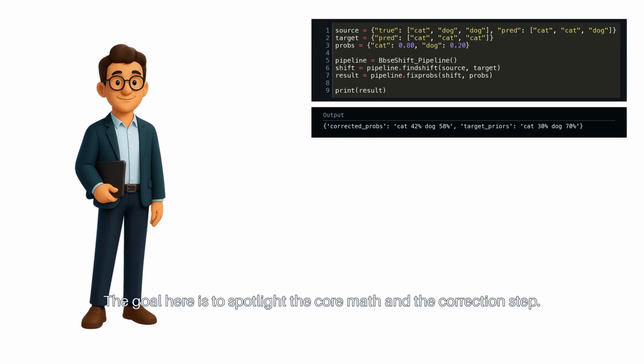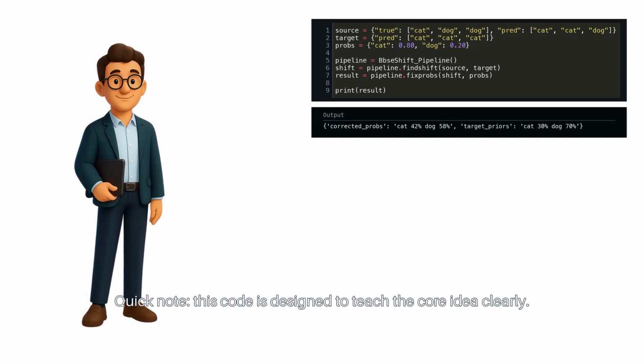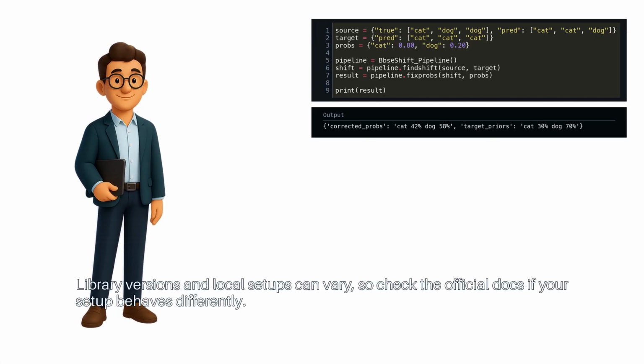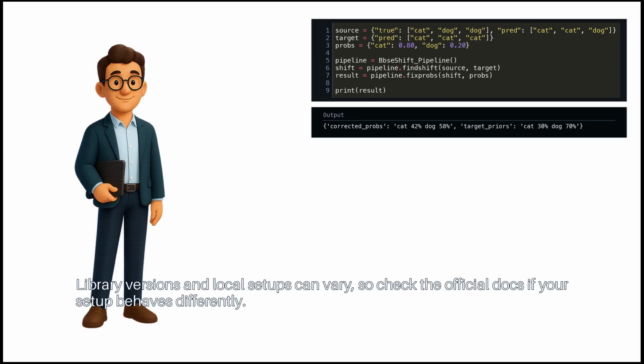The goal here is to spotlight the core math and the correction step. Quick note, this code is designed to teach the core idea clearly. Library versions and local setups can vary, so check the official docs if your setup behaves differently.